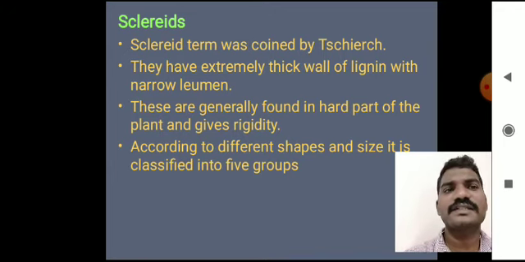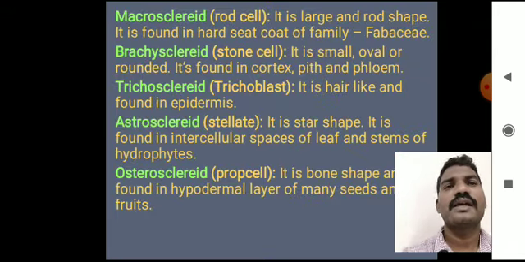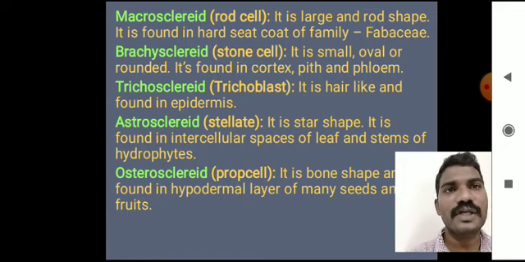According to their different shapes and sizes, sclereids are classified into 5 groups. One is the macrosclereid or rod cell. It is a large, rod-shaped cell. It is found in the hard seed coat of family Fabaceae. And next one is the brachysclereid, generally called the stone cell. It is very small, oval or sometimes rounded. It is found in the cortex region, pith and phloem also.